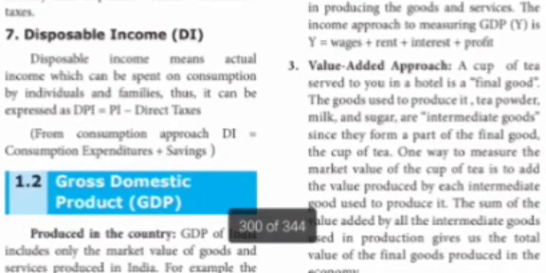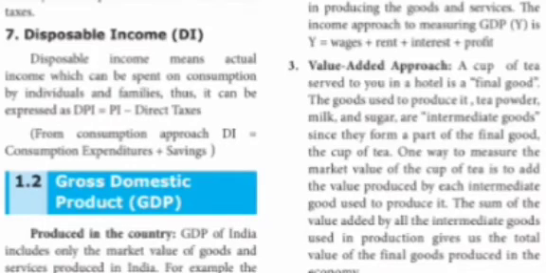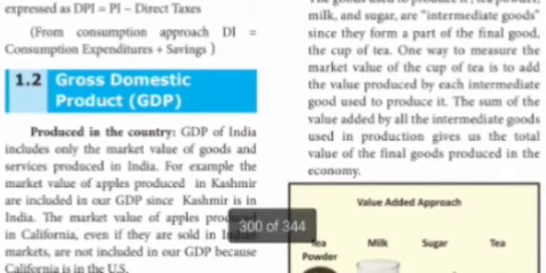Then the third method is the value added approach. A cup of tea served to you in a hotel is a final good. The goods used to produce it are tea powder, milk and sugar. So for making tea, what are the raw materials we need? Tea powder, milk and sugar. These products are called intermediate goods, since they form a part of the final good, a cup of tea. One way to measure the market value of the cup of tea is to add the value produced by each intermediate good used to produce it. The sum of the value added by all the intermediate goods used in the production gives us the total value of final goods produced in the economy.